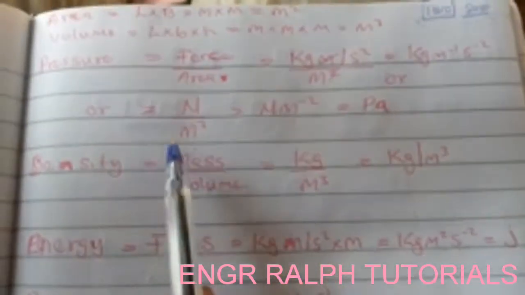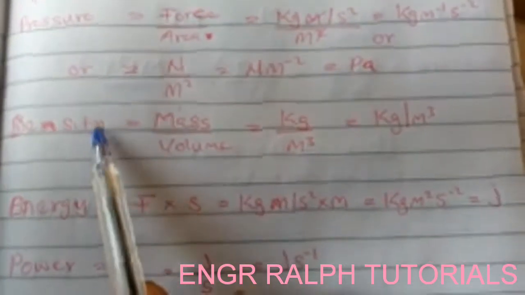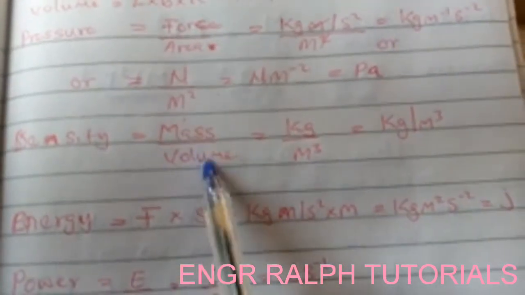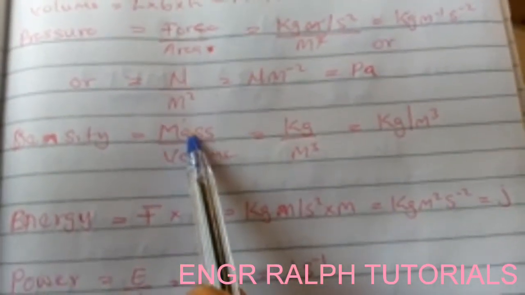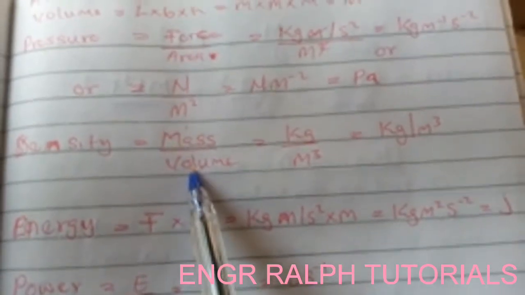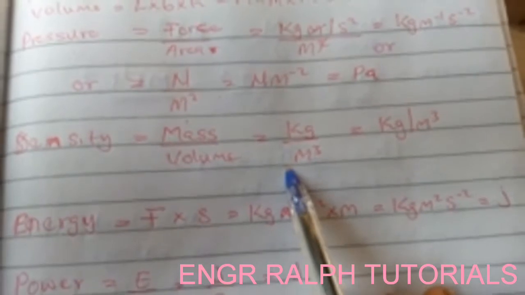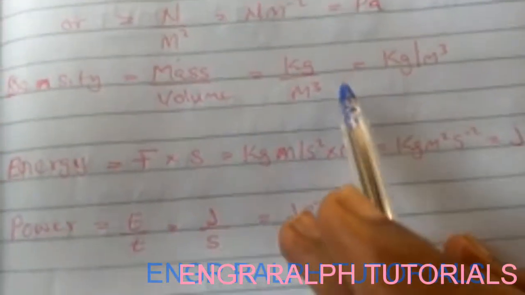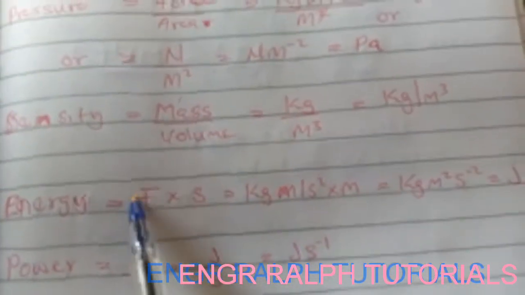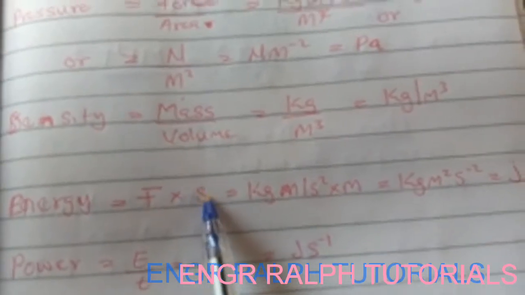Now another one is density. Density is mass over volume. It depends on fundamental quantity mass and derived quantity volume. So now we have kilogram per meter cube. That's it. Now the next is energy. Energy is simply force times distance.